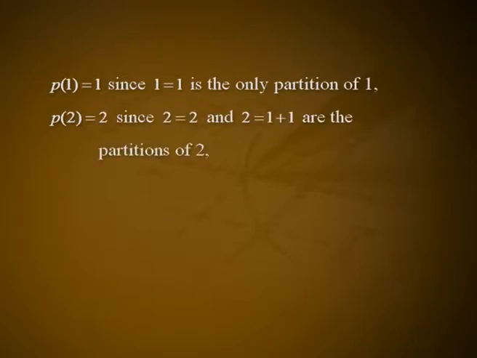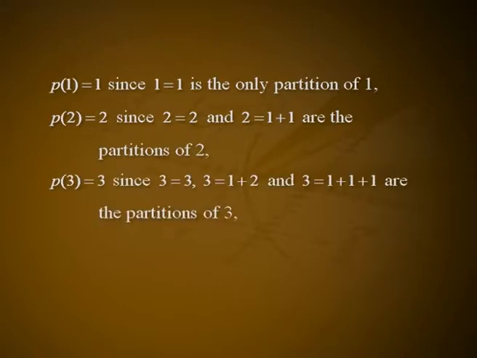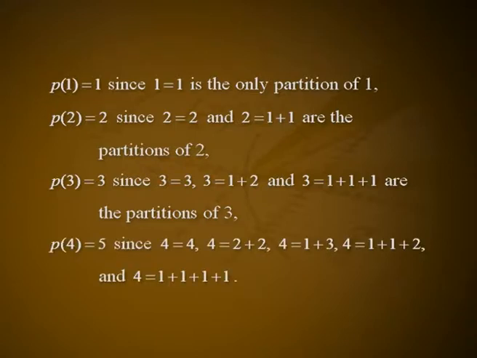Example 4. Find P of n for n equal to 1, 2, 3 and 4. Solution. P of 1 is equal to 1, since 1 is equal to 1 is the only partition of 1. P of 2 is equal to 2, since 2 is equal to 2 and 2 is equal to 1 plus 1 are the partitions of 2. P of 3 is equal to 3, since 3 is equal to 3, 3 is equal to 1 plus 2 and 3 is equal to 1 plus 1 plus 1 are the partitions of 3. P of 4 is equal to 5, since 4 is equal to 4, 4 is equal to 2 plus 2, 4 is equal to 1 plus 3, 4 is equal to 1 plus 1 plus 2 and 4 is equal to the sum of 4 ones.